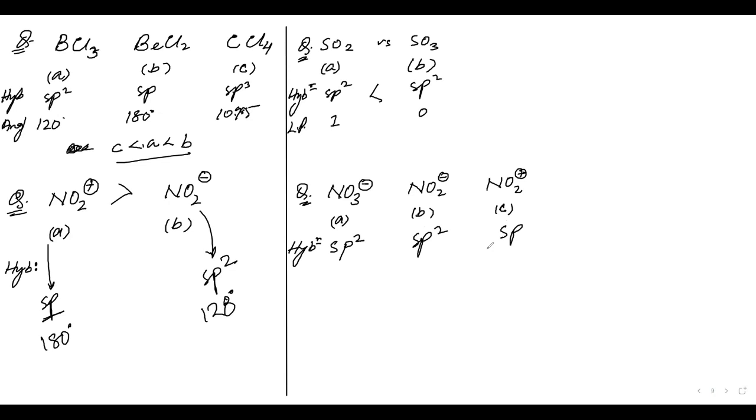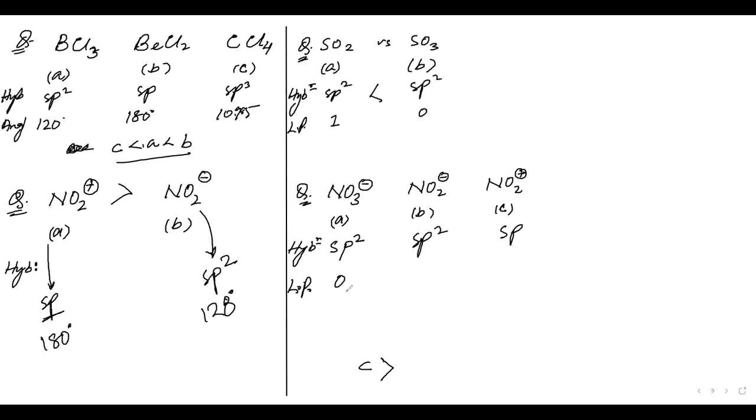So by hybridization, NO2 positive is the highest. Now we have to compare between sp2 and sp2, so we look at lone pair electrons. NO3 negative has 0 lone pairs, since all the nitrogen's electrons have been bonded to oxygen. So it will be C greater than A greater than B.